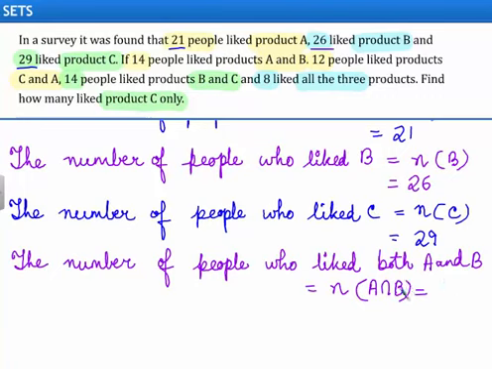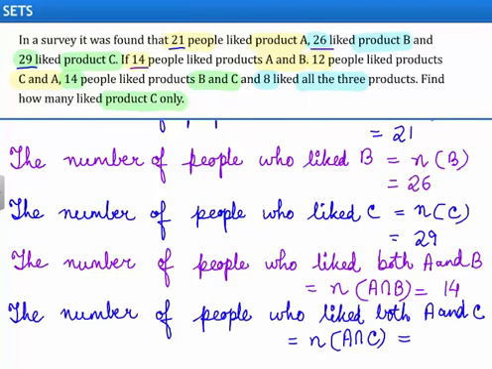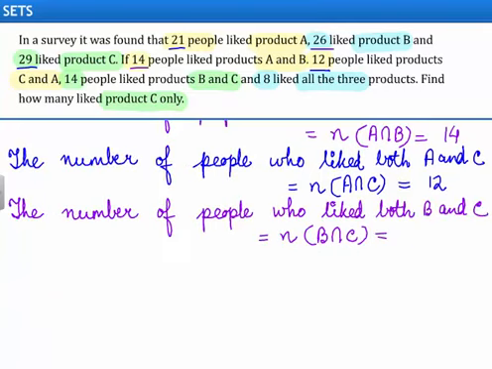The number of people who liked both the products A and B will be given by N of A intersection B, and that is equal to 14. The number of people who liked both the products A and C will be given by N of A intersection C, and that will be equal to 12. And the number of people who liked both the products B and C will be given by N of B intersection C, and that is equal to 14.